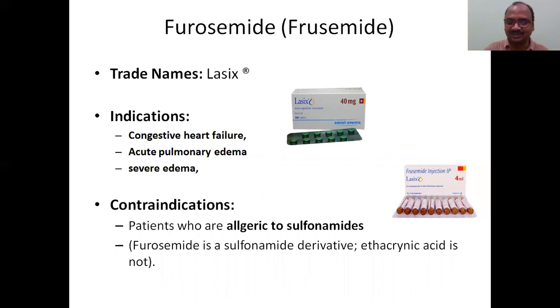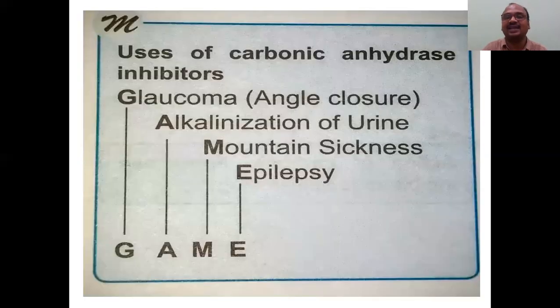And contraindications: those who are allergic to sulfonamides, you should not give furosemide. Keep in your mind. Because furosemide is chemically a sulfonamide. So those who are allergic to sulfonamide, don't give furosemide. In such a case, you can give ethacrynic acid. What is the alternative? In the exam, they will ask, what is the alternative for furosemide for those having an allergy to sulfonamide? In such a case, you have to mention ethacrynic acid.